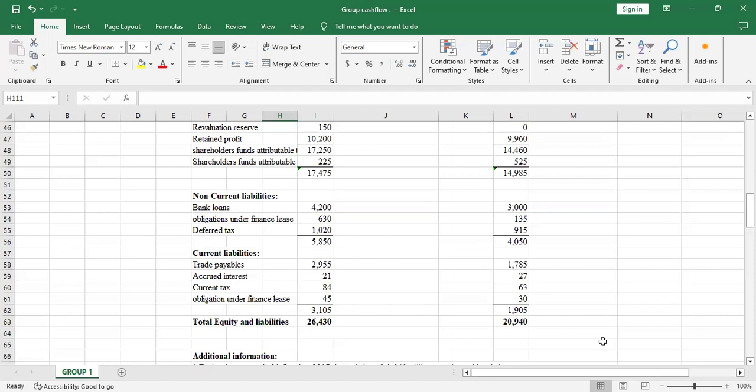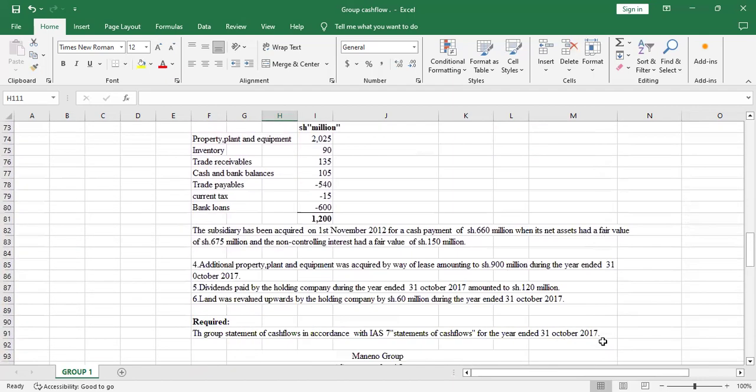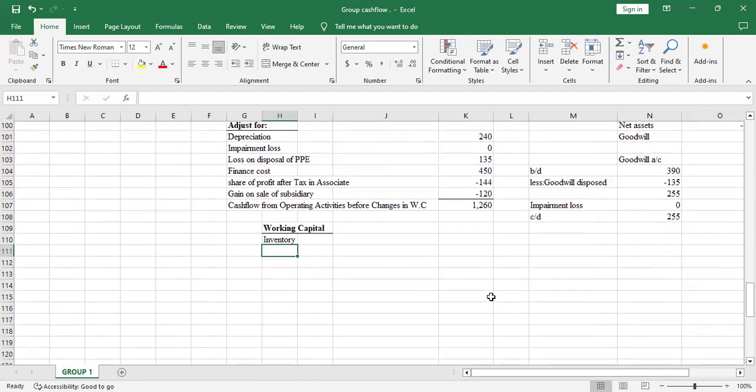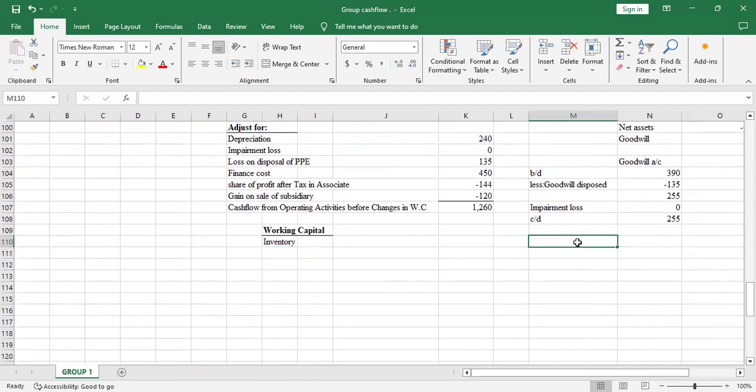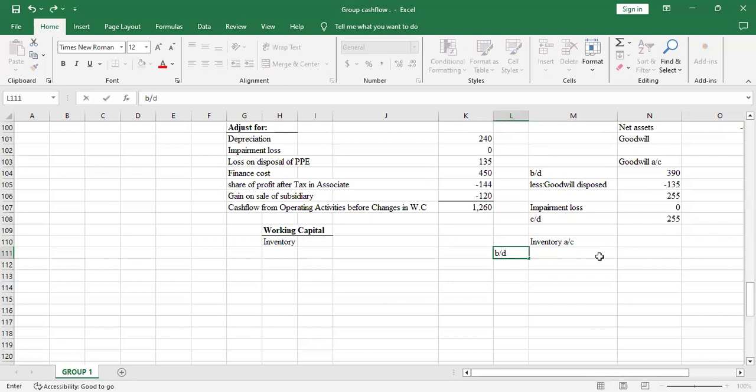Yeah, so I'll start with inventory, so I'll be able to explain it well. So I'll open an inventory account, reason being, there was a subsidiary which was disposed. Yeah, so I'll have to open an inventory account. Yeah, so we'll start with the balance brought down on inventory.